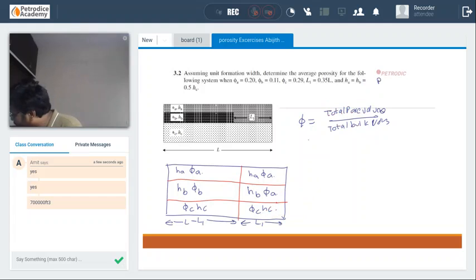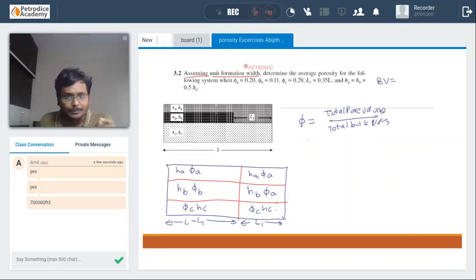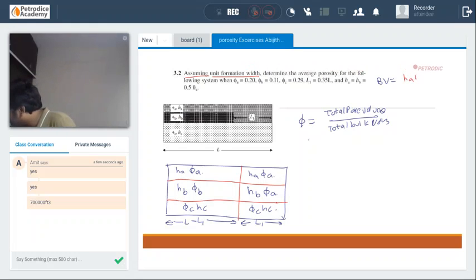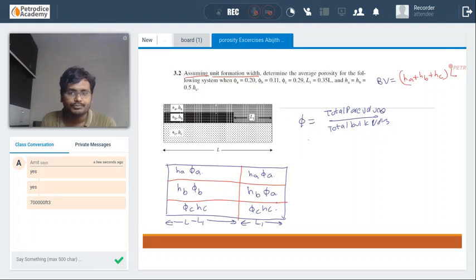First, guys, the bulk volume: assuming unit formation width, the width of this particular formation is 1. So the bulk volume will be hA plus hB plus hC into L into 1. Let us calculate the pore volume.